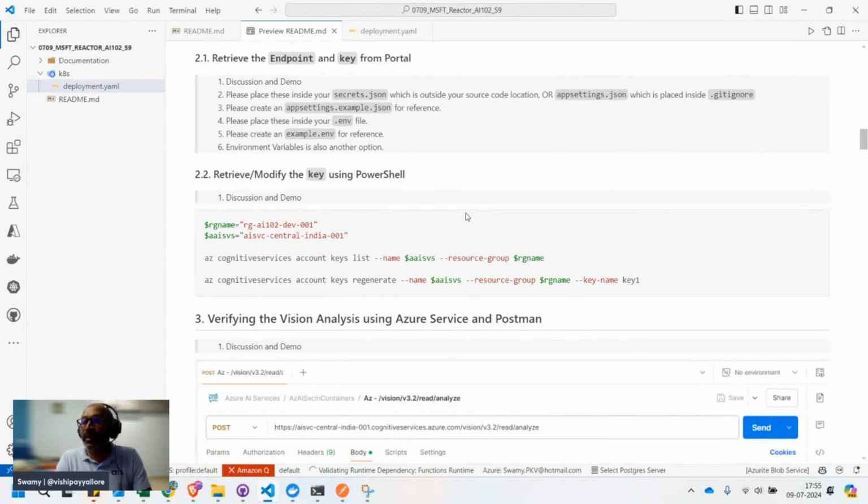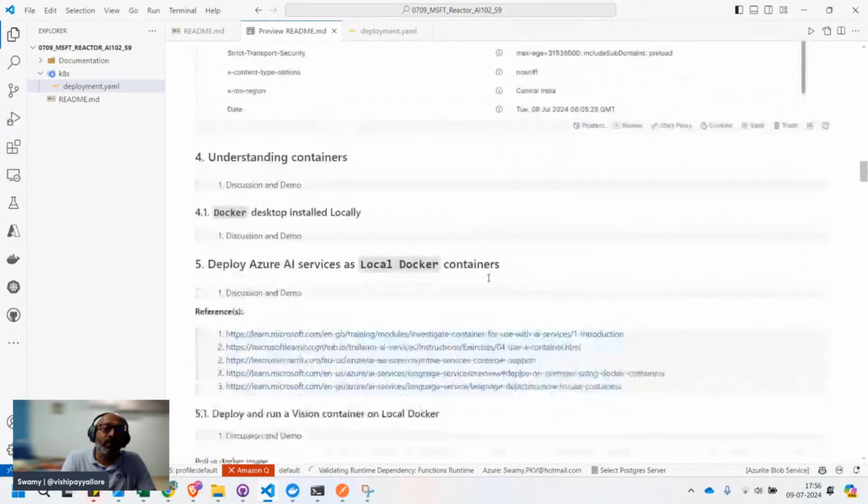Even if you're using app settings, block it in your git ignore and use example.settings, so other team members or the operations team know what all the configuration values are. Node.js, Python, and Golang folks will use env. And we saw how to retrieve the keys and how to update them, and then we verified with Postman.